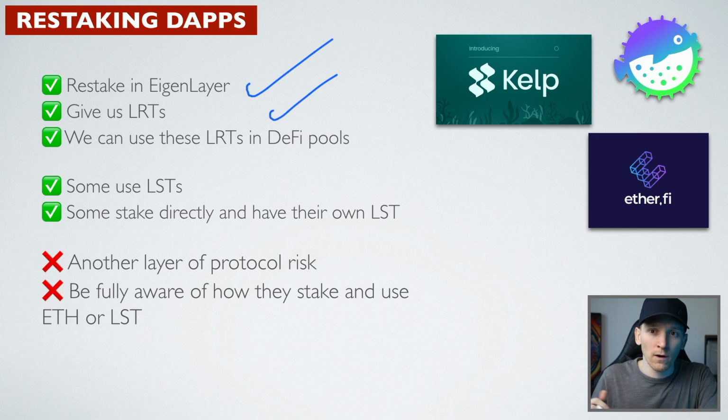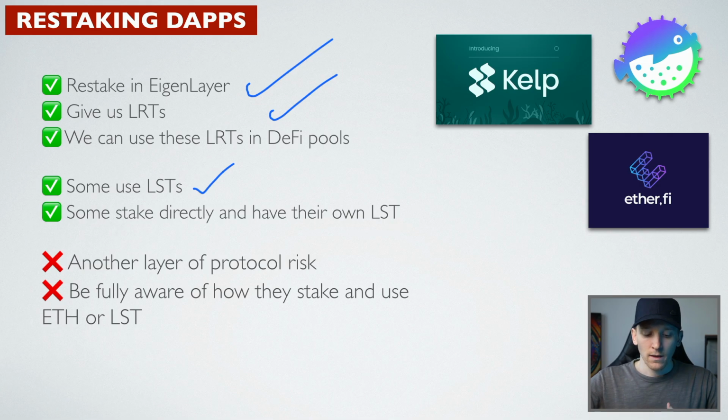Some of these protocols use LSTs, liquid staking tokens like staked ETH, wrapped wbETH or Rocketpool ETH directly. So you can just give them to the protocol, they put it in EigenLayer, they give you the LRT back. Some actually directly run validators, stake your ETH, and do that directly with EigenLayer, and then give you their own liquid restaked token back.